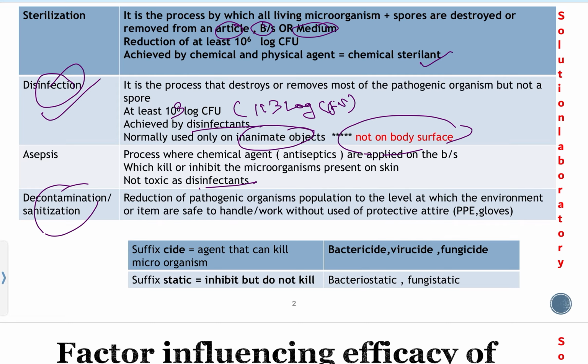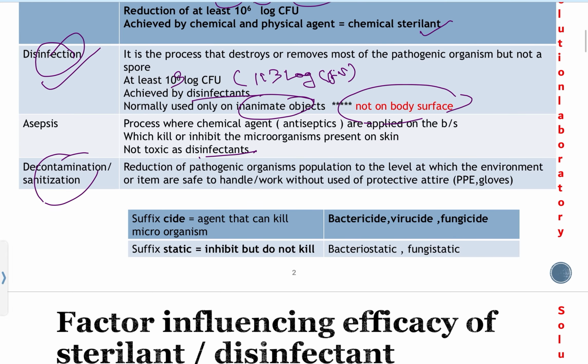This only reduces pathogenic organisms to a lower population. It doesn't completely kill, but reduces to a level at which we can work safely without any risks during working. That condition which we achieve is called sanitization or decontamination.